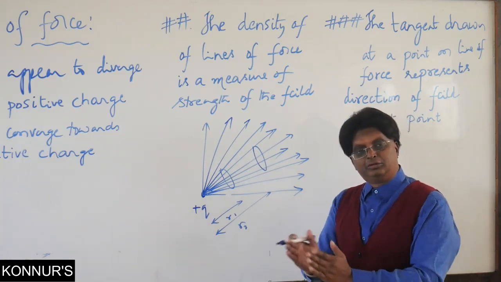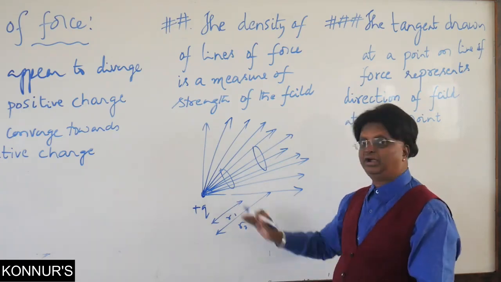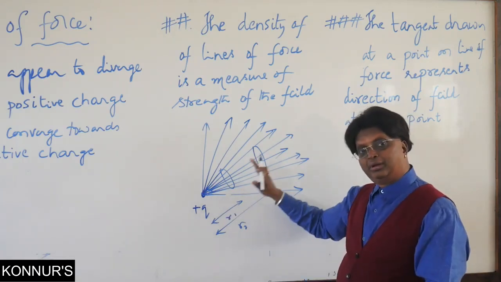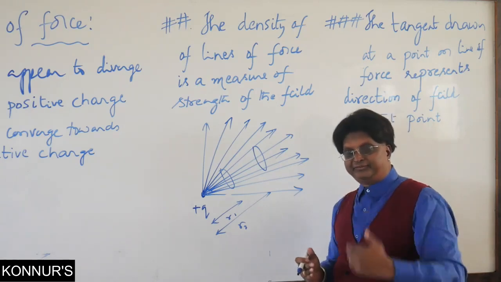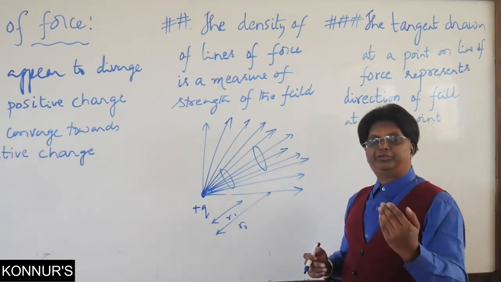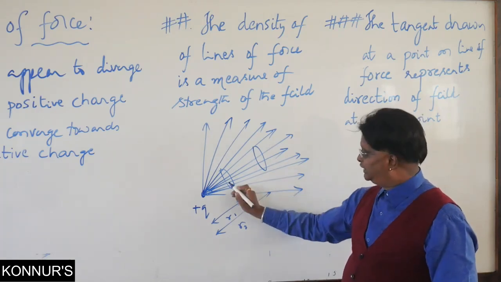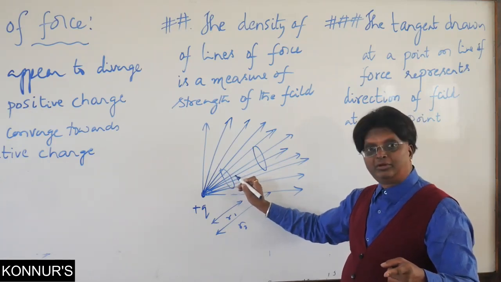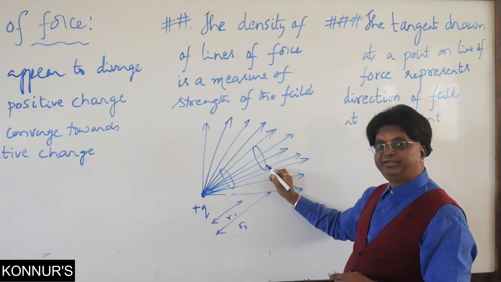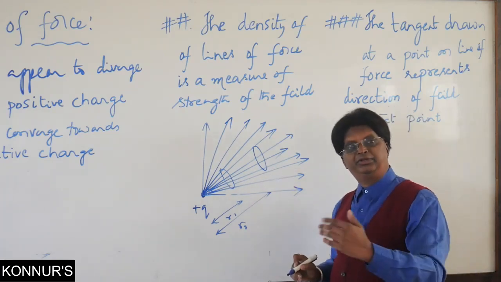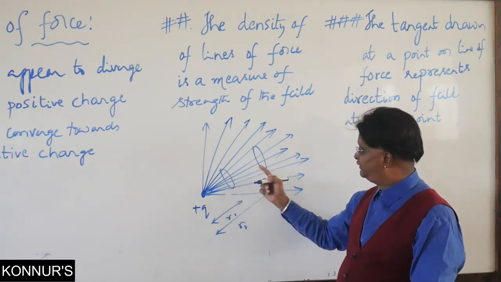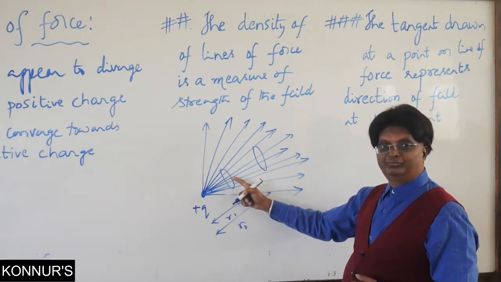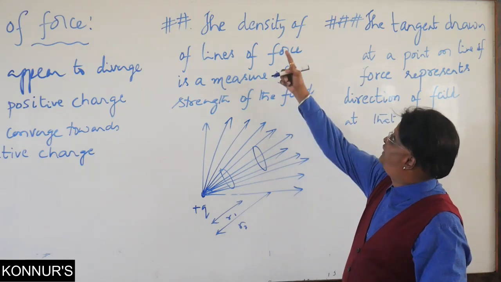Now earlier we said closer to the charge the field is stronger because it shows more effect, whereas at more and more distance from the charge, its effect gradually decreases. That is what we mean by weaker field. Now here the field is stronger, and you will see more number of field lines through a given area. This is a stronger region, and this is a weaker region, I am using it in the relative sense, which makes the difference of the flux, the difference of density of field lines.